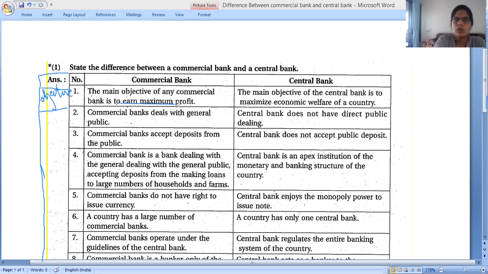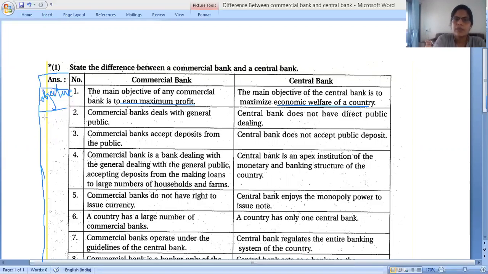That is the first. Then on the second side, the main objective of a central bank is to maximize the economic welfare of a country.